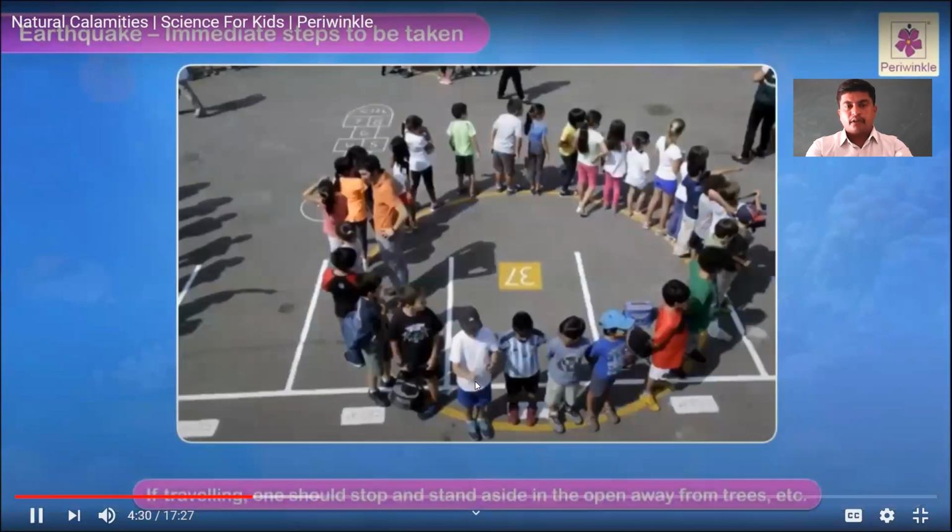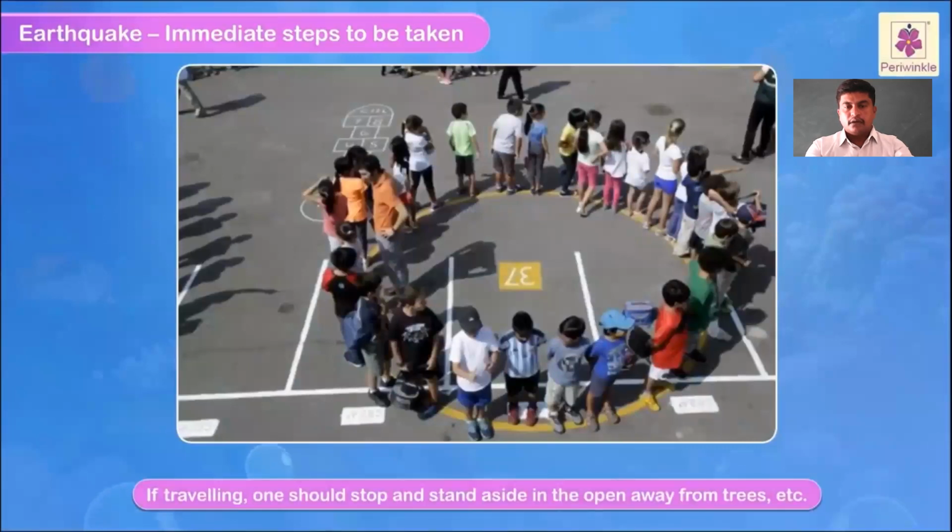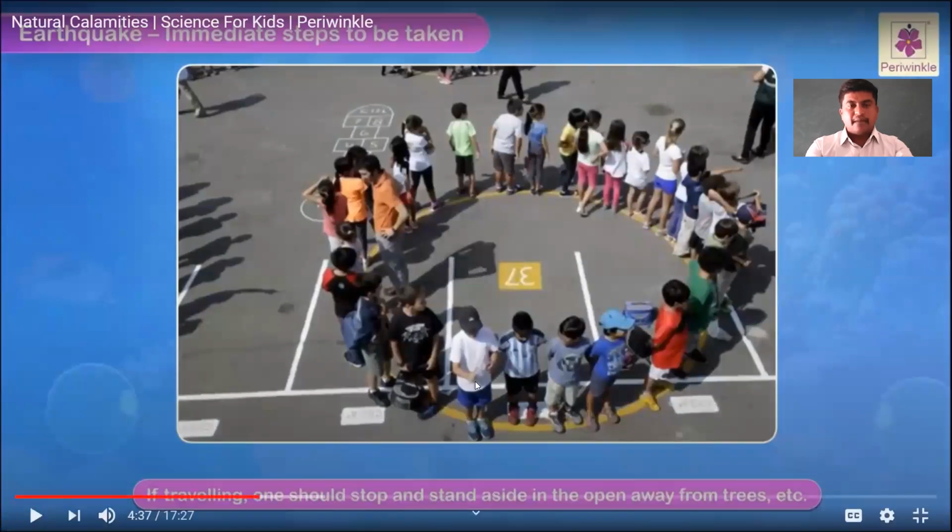If traveling, one should stop and stand aside in the open, away from trees, etc. For example, if you are traveling, at that time one should stop and stand aside in the open, away from the trees. This is also very interesting. These are the measures to be taken at the time of an earthquake.